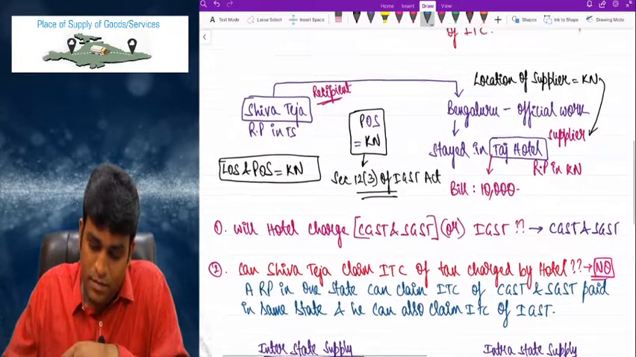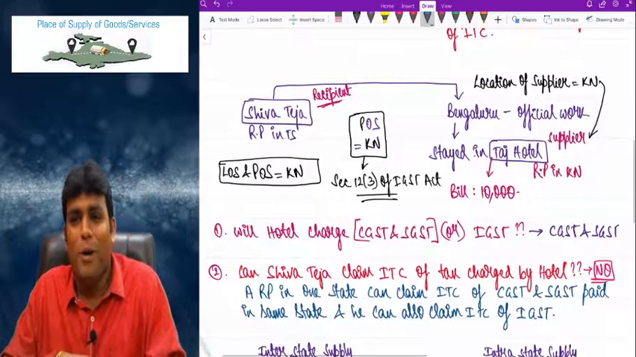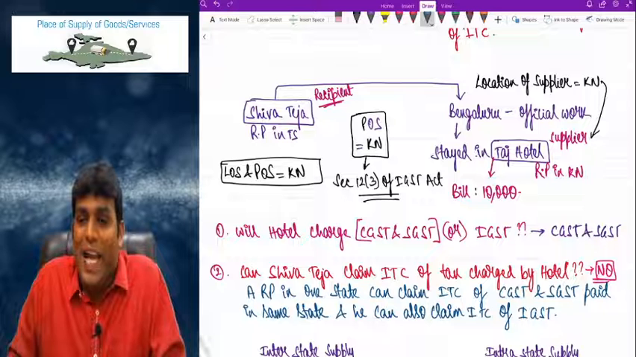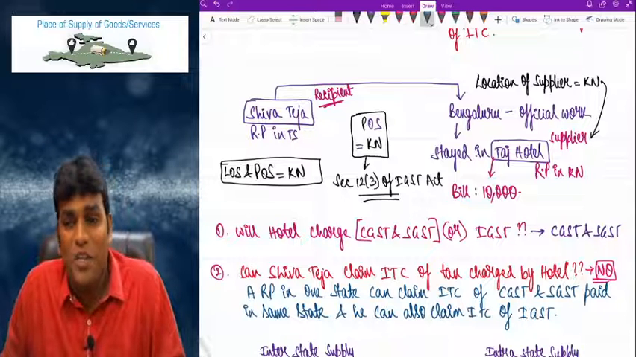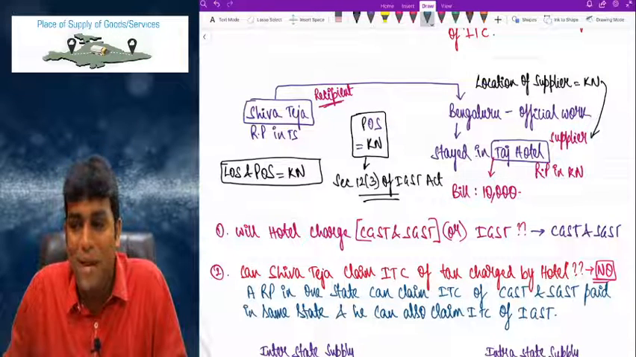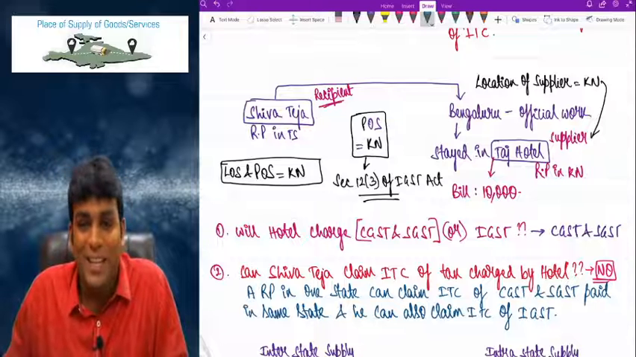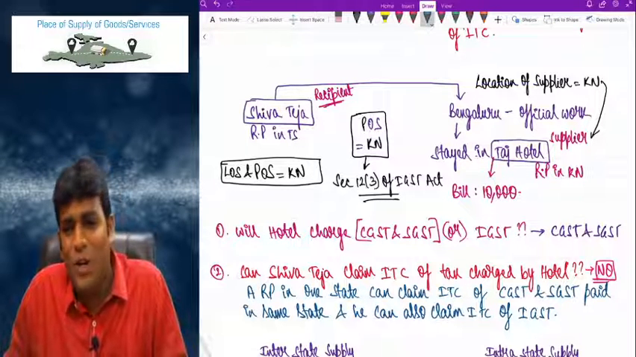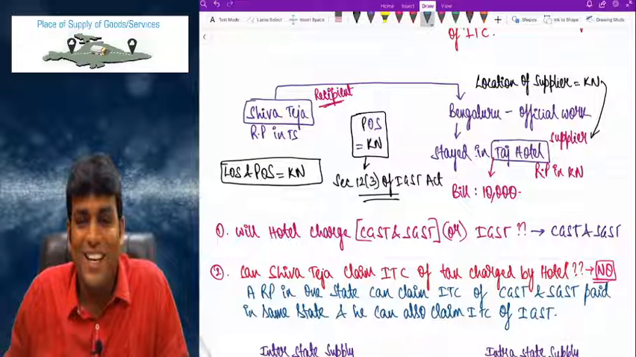Take this wonderful example of Shiva Teja going to Bangalore and staying in Taj Hotel for some official work. I'll give you 2 minutes time. Please write comfortably and happily. But it is a very, very wonderful example, which makes a lot of sense, my dear friends. Very wonderful.